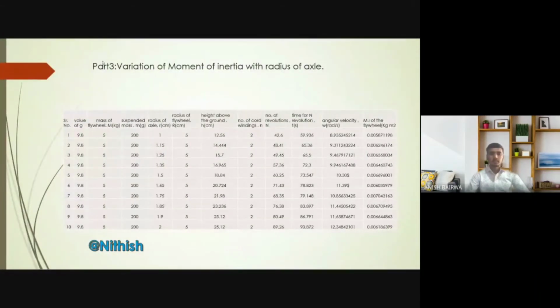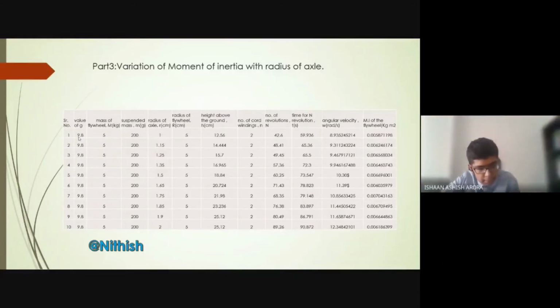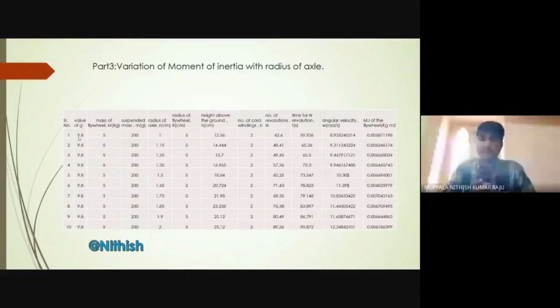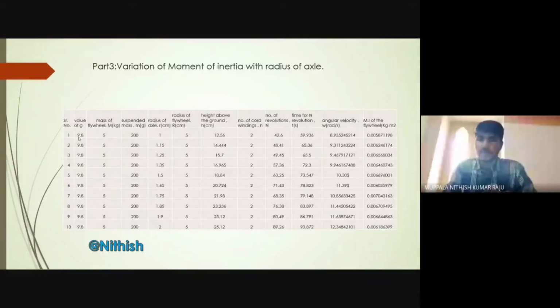Now I would like Nitish to carry on with his readings part. I have performed the experiment by changing the radius of axle and keeping the rest of the things constant. I kept value of gravity 9.8. Mass of the flywheel equal to 5 kgs and suspended mass small m equal to 200 grams. And radius of axle I have changed, and radius of flywheel I kept 5 centimeters. And the number of cord windings, that is small n, I kept 2.